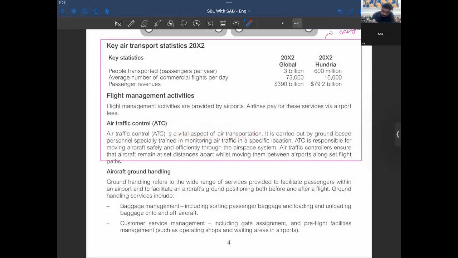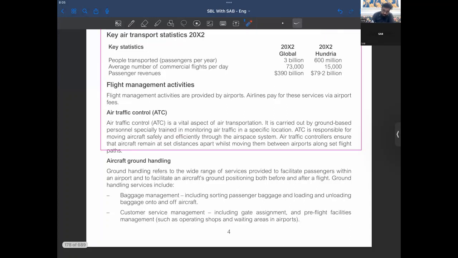It is carried out by ground-based personnel, specially trained in monitoring air traffic in a specific location. ATC is responsible for moving aircraft safely and efficiently through the airspace system. Air traffic controllers ensure that aircraft remain at set distances apart whilst moving them. So it's ATC's work to make sure that no one is going to collide or no one is going to come in our direction, right? So it's ATC's duty here, right?